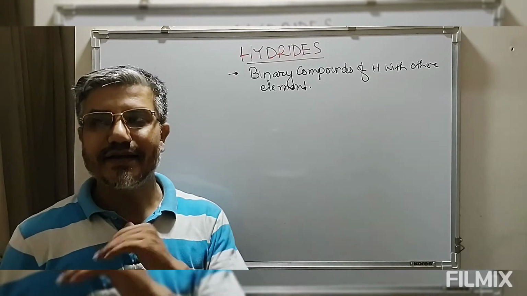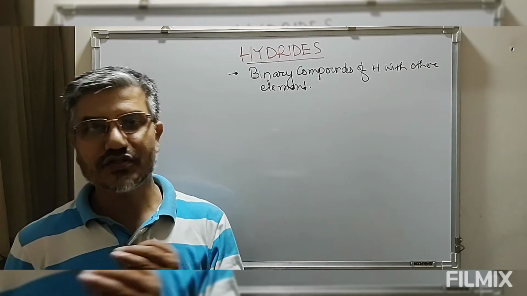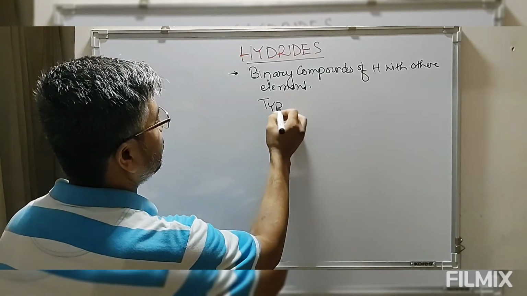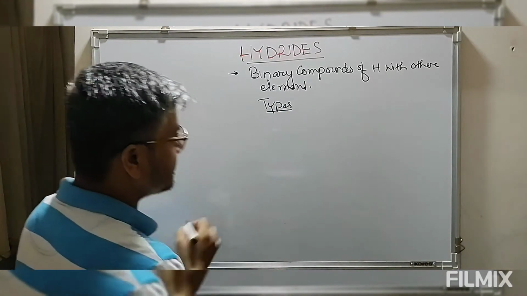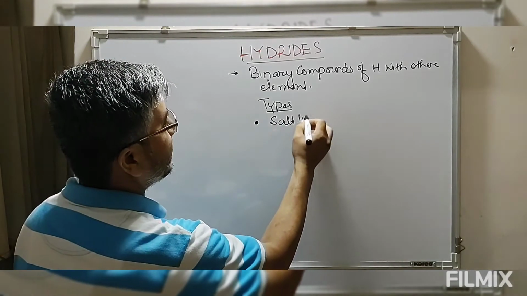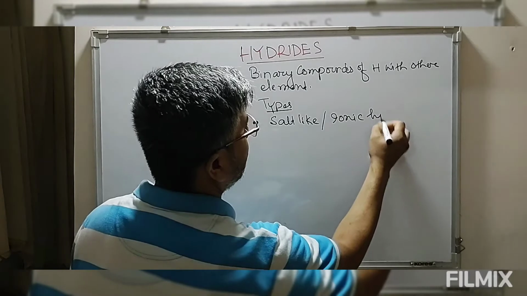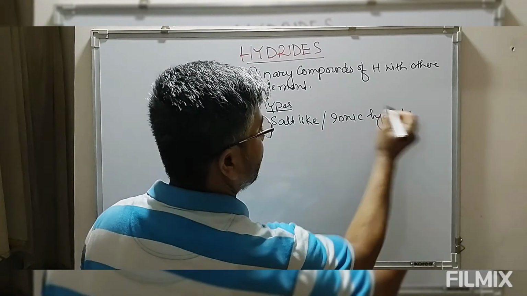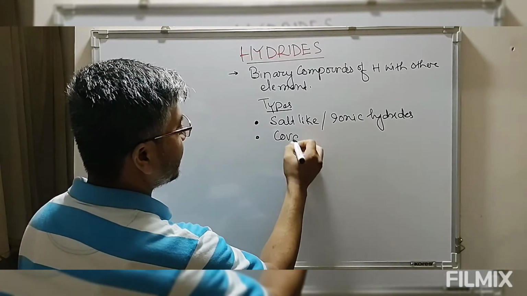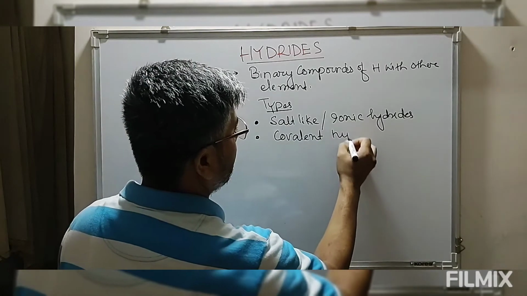These binary compounds of hydrogen with other elements, which are classified as hydrides, are of three different types. First one is known as salt-like hydrides, also known as ionic hydrides. The second category is known as covalent hydrides.